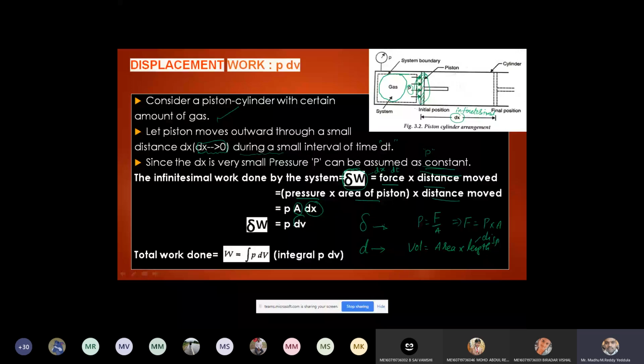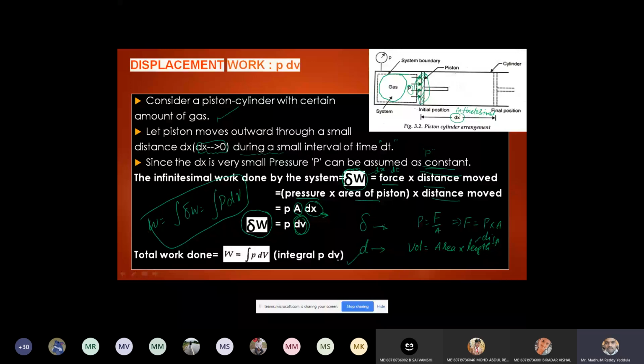Delta W equals P dV. What is delta W? The work required to move a piston through a small displacement dx. Now let us assume I want to move the piston from inner dead center to outer dead center. The total distance is, let us say, x. What is the work required? The total work done W equals integral of delta W, that is equal to integral P dV. This is the displacement work or total work. Integral P dV. Is it clear?